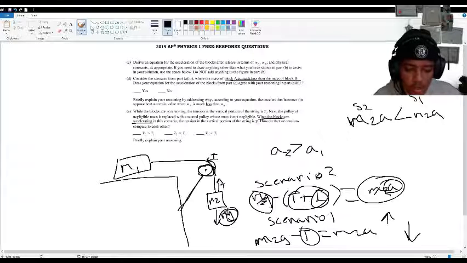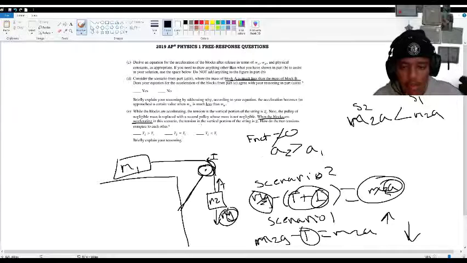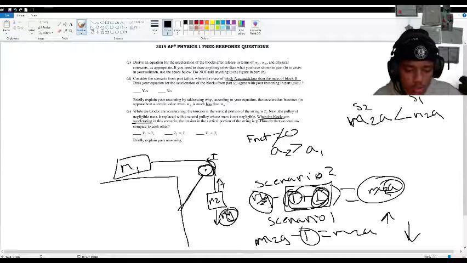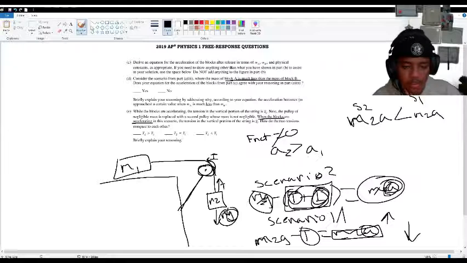Here, there is still more force going downwards, because the net force is not equal to 0, and that means that it's accelerating. But here, there's a rotational inertia added to the tension, which means there will be more tension compared to this. So the acceleration will be less in scenario 2.